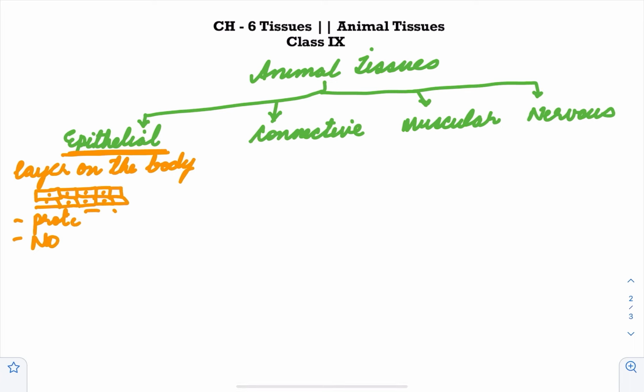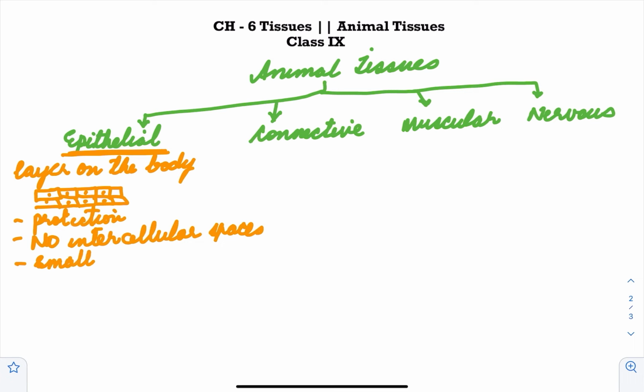So no intercellular spaces between the cells, right? And there is small cementing material or no cementing material between them. Small cementing material between the sheets of tissues, right?